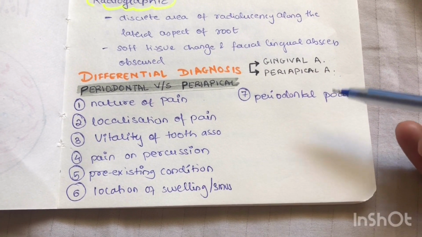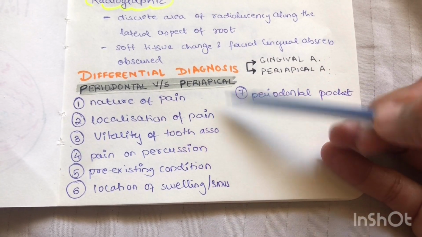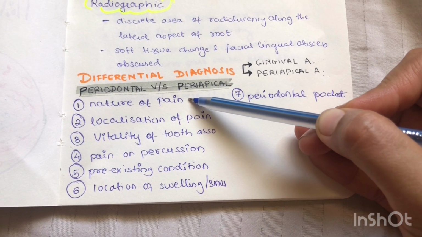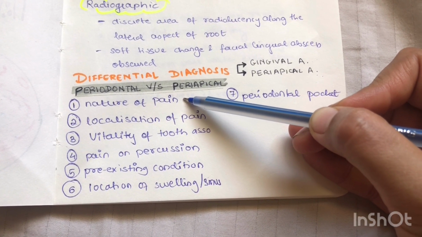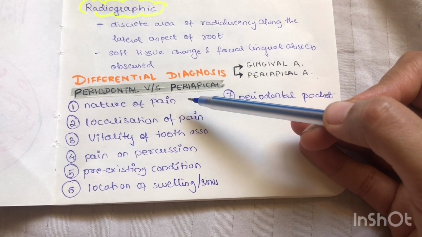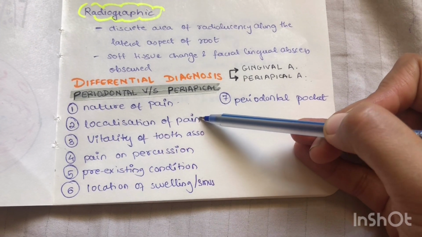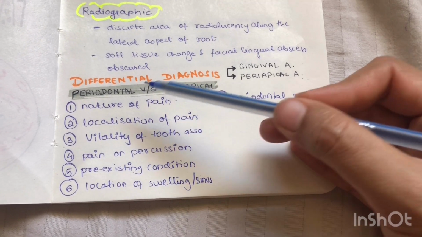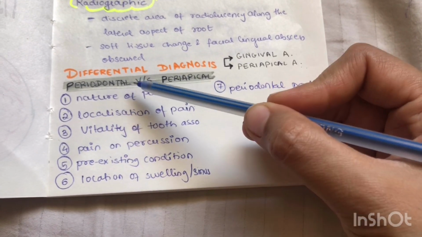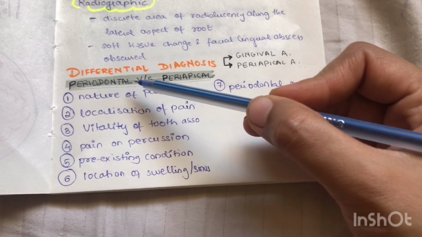We've already discussed few of the difference between the periapical abscess and periodontal abscess, but we'll get into the detail of it. First is the nature of pain. The pain in the periapical abscess is sharp shooting or throbbing kind, and that of a periodontal abscess is more dull and steady and continuous. The localization of pain, it is easy to localize a periodontal abscess because the pain is more localized, so the patient can pinpoint the tooth which is causing the pain.